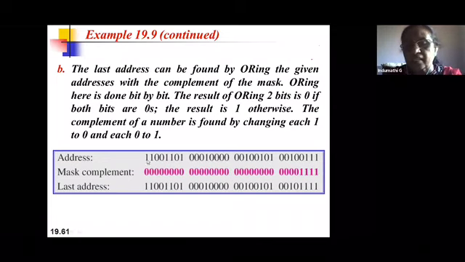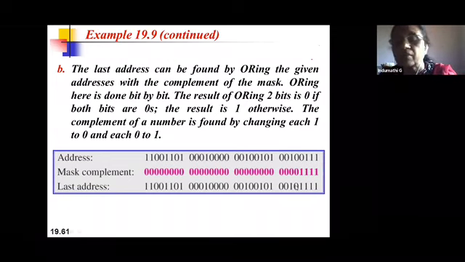The OR operation is: 1 or 0 is 1, 0 or 0 is 0, 1 or 1 is also 1. Otherwise, 0 0 is 0, 1 0 is 1, 0 1 is 1, 1 1 is also 1, and 0 0 is 0. This is the ORing operation. When you do this, you get this value. If you convert back to decimal, you can verify that you have got back the last address.